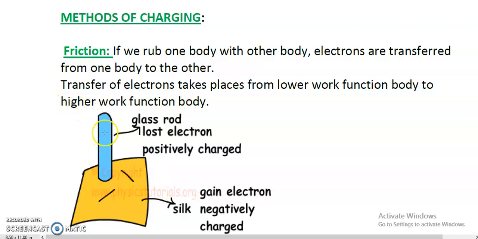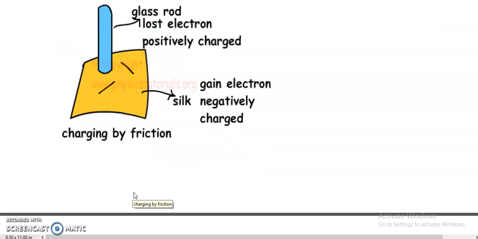So here the glass rod is losing the electron, that's why it will have lower work function, and the silk is gaining the electron, that's why it will have higher work function. So electrons will transfer from the glass rod to the silk, from lower work function body to higher work function body. Hopefully it's clear.